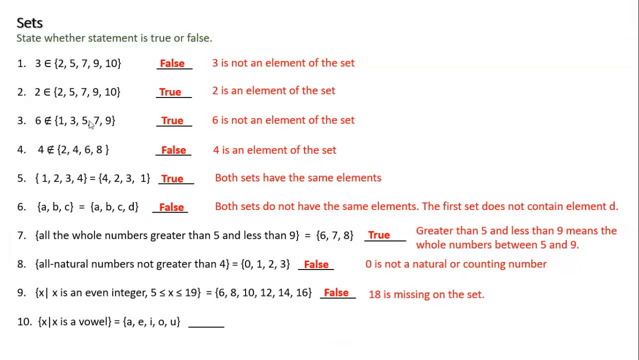All right, now the last one. X such that X is a vowel. My vowels are A, E, I, O, U, right? I know I'm in Spanish. So is this a true statement? Yes, because the vowels are A, E, I, O, U. These are the vowels as listed. Excellent. Any questions?